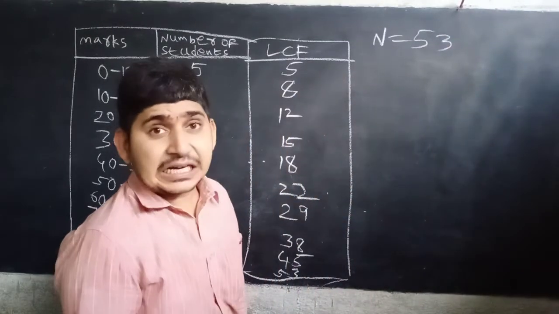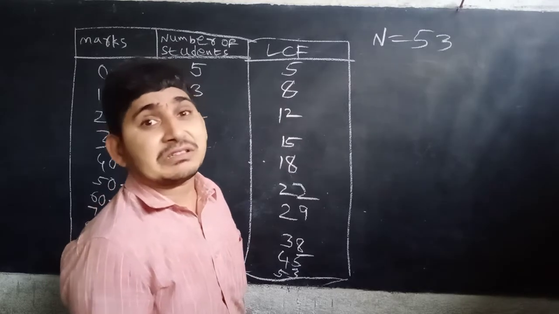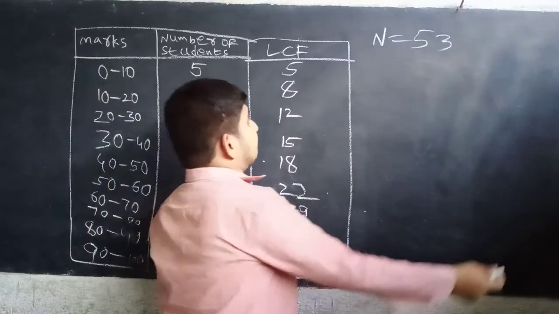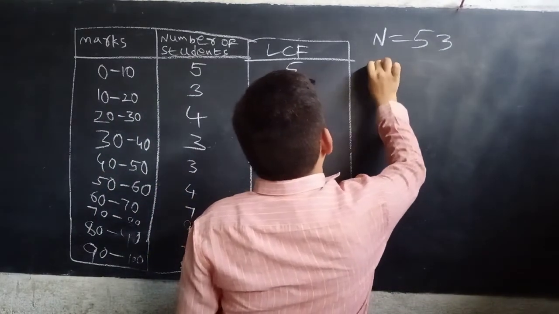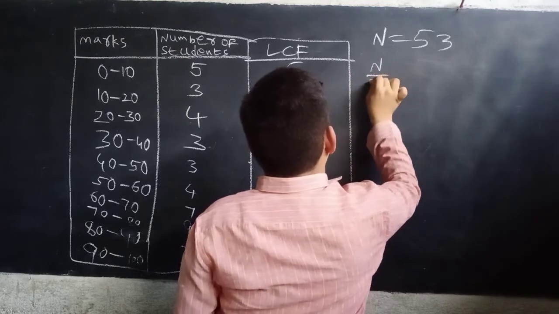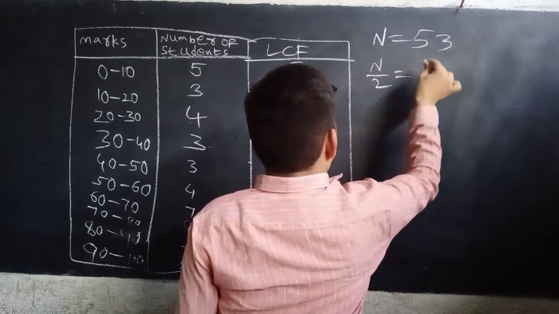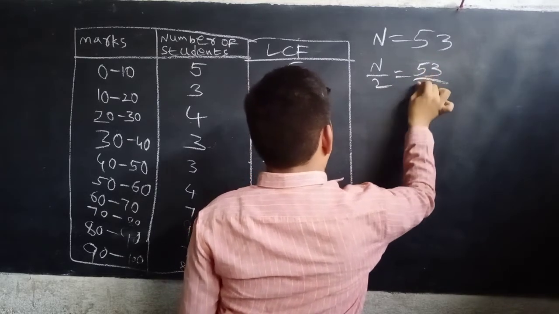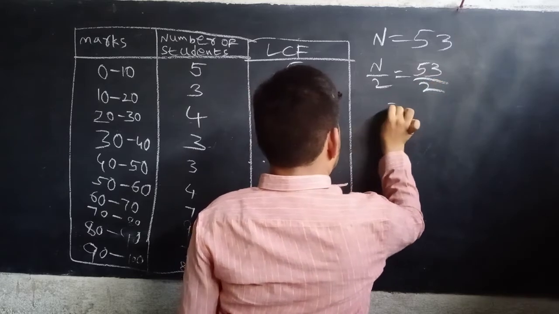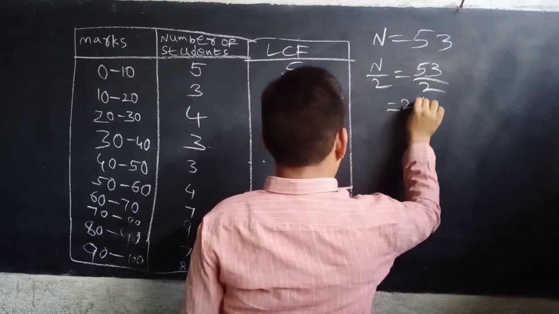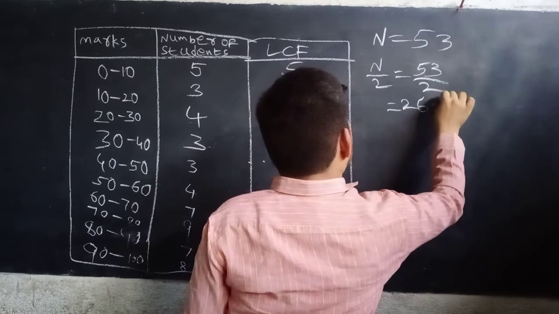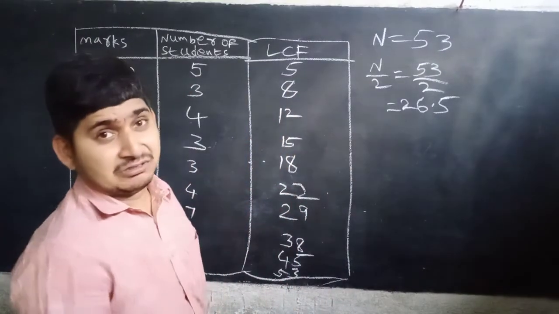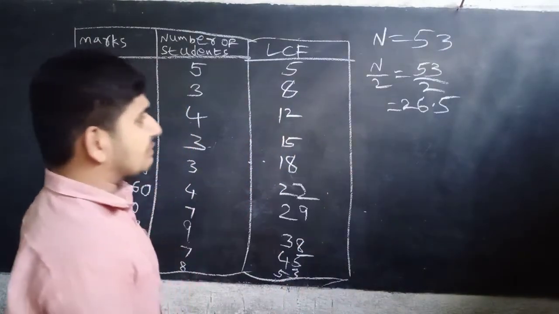So n by 2 observation is the median of the data. n by 2 equal to 53 by 2, equal to 26.5. So 26.5 is the n by 2 value.